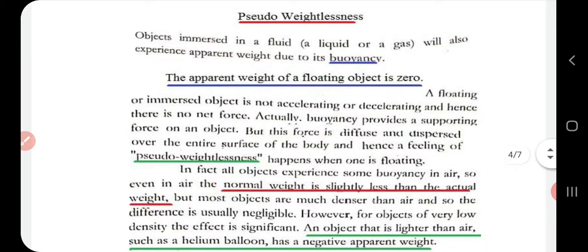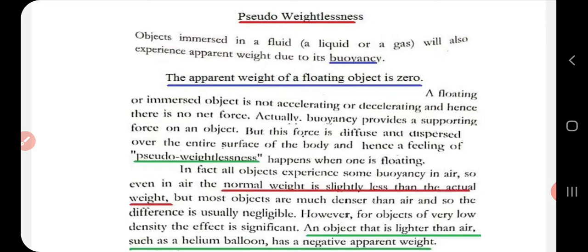Next term is pseudo weightlessness. Consider that objects immersed in a fluid will experience apparent weight due to buoyant force. Objects will float on water. This is because for floating, which force actually supports it? It is the buoyant force. The apparent weight of a floating object is 0. Now, a floating or immersed object is not accelerating or decelerating, and hence there is no net force.